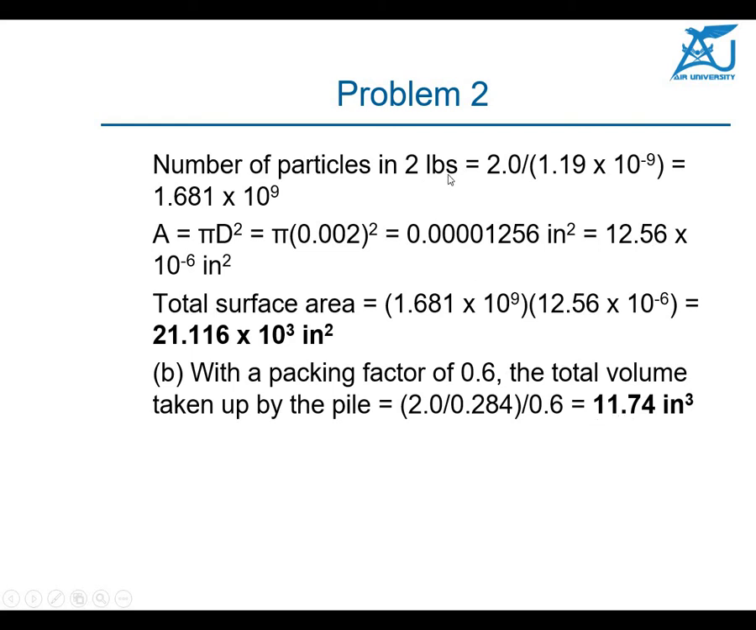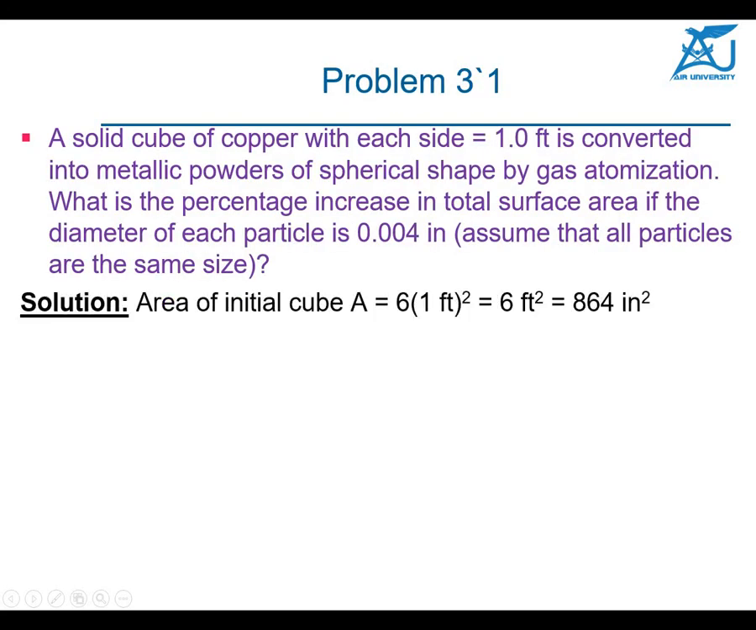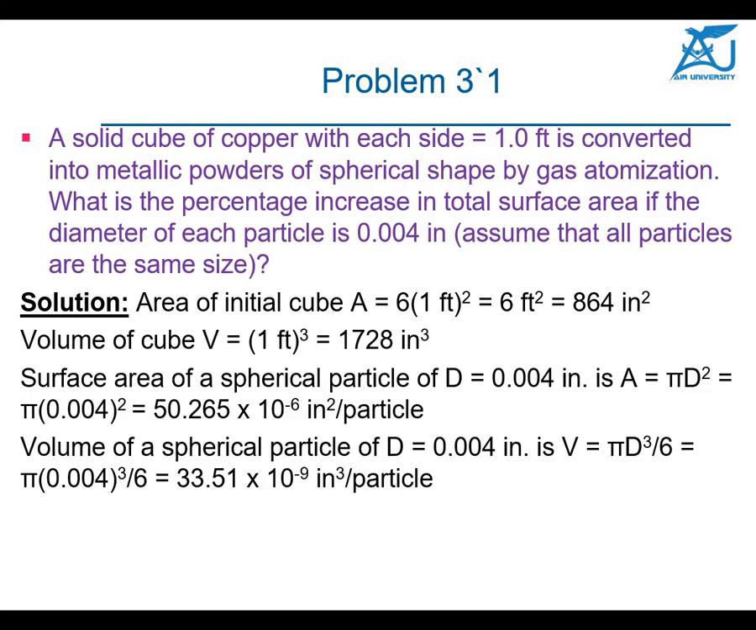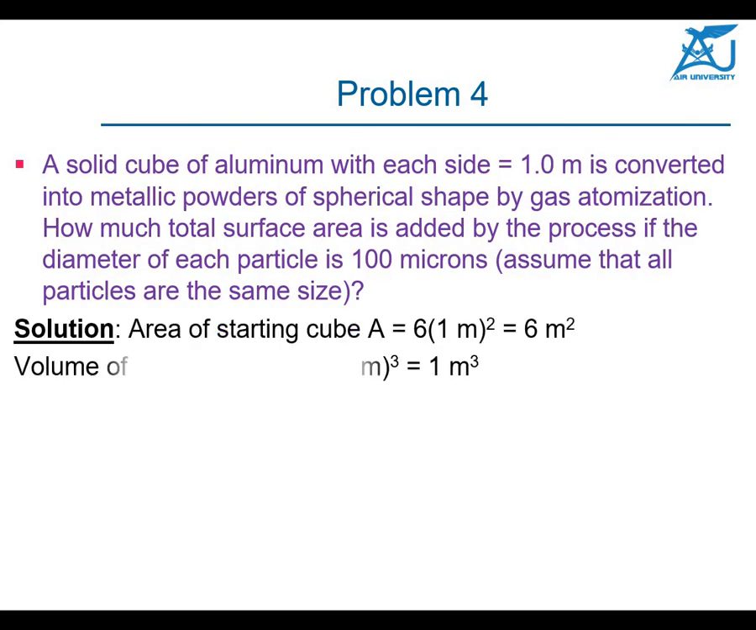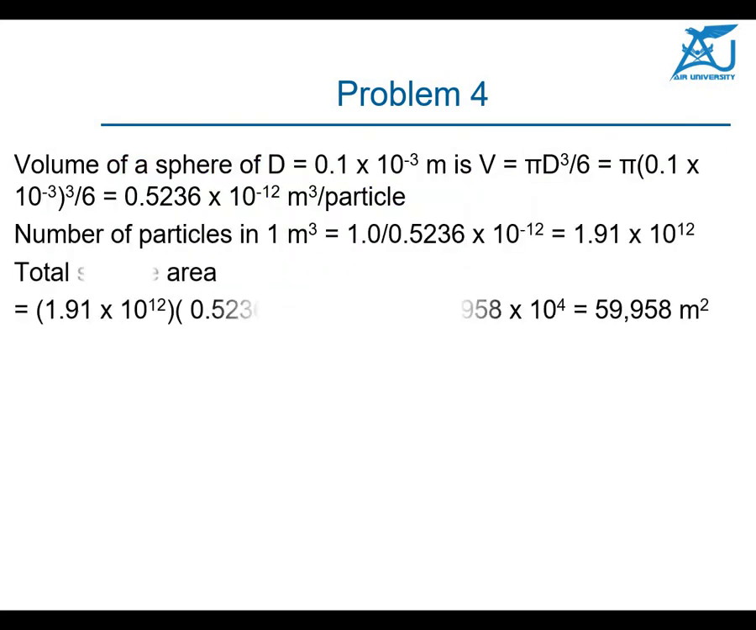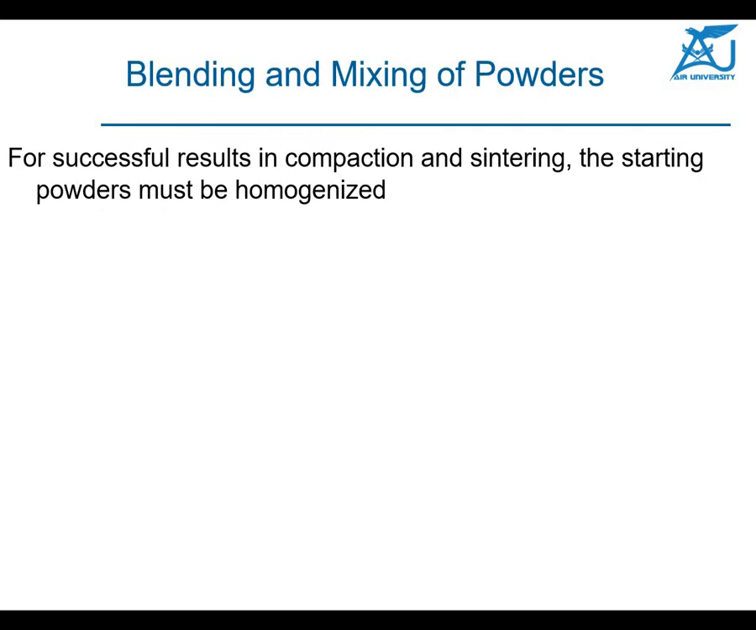So a pile of 2 pound particles has about 11.74 cubic inch volume. Once you know all these terms, what is the packing factor, what is the area of one particle, what is the volume of one particle, then you can play with all these figures. They are very simple, so I skip this numerical. This is again a very simple numerical, just playing with the volume and the area and so on.